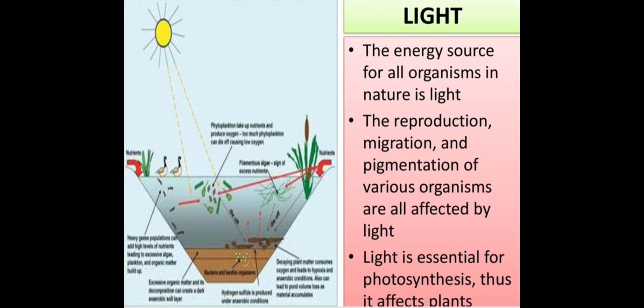Second, light also is an abiotic factor. So when we talk about light as an abiotic factor, the energy source for all organisms in nature is light. We all know that very well. The reproduction, the migration and the pigmentation of various organisms are all affected by light. Light is essential for photosynthesis. We very well know light is essential for photosynthesis. Thus, it affects plants. Plants go through this process of photosynthesis, which is a very important part of their existence.